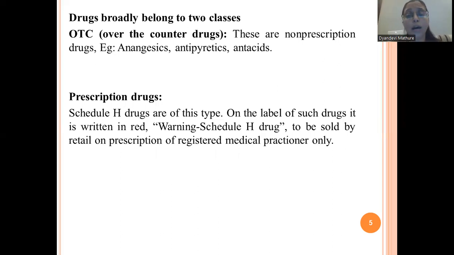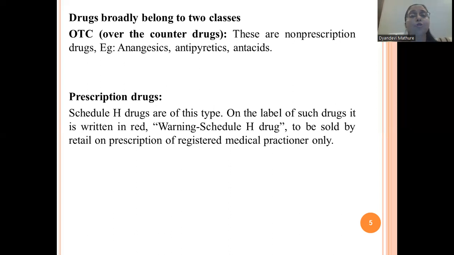Those are considered non-prescription drugs, because in that case we don't have a prescription. We go directly to the pharmacist before going to the physician. Such medicines taken from the pharmacist without prescription are considered non-prescription drugs.